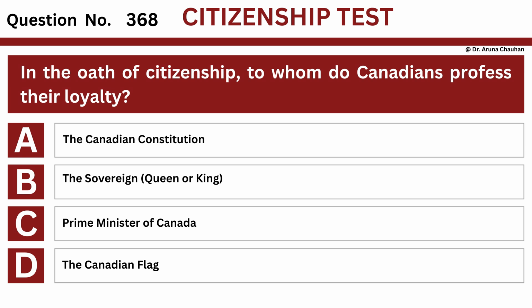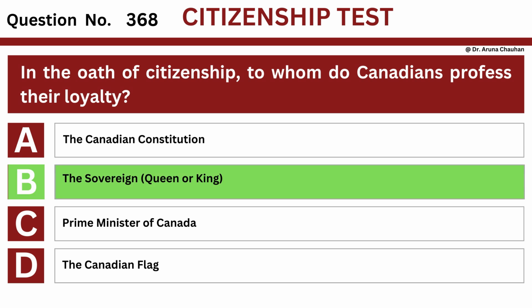Question number 368. Question: in the Oath of Citizenship, to whom do Canadians profess their loyalty? Option A, the Canadian Constitution. Option B, the Sovereign, Queen or King. Option C, Prime Minister of Canada. Option D, the Canadian flag. The answer is option B, the Sovereign, Queen or King.